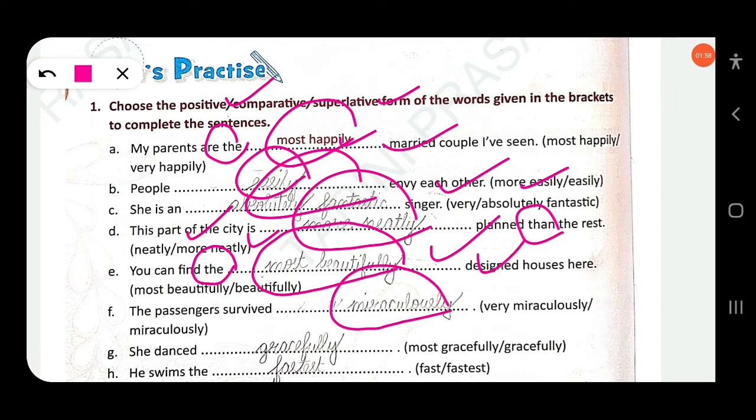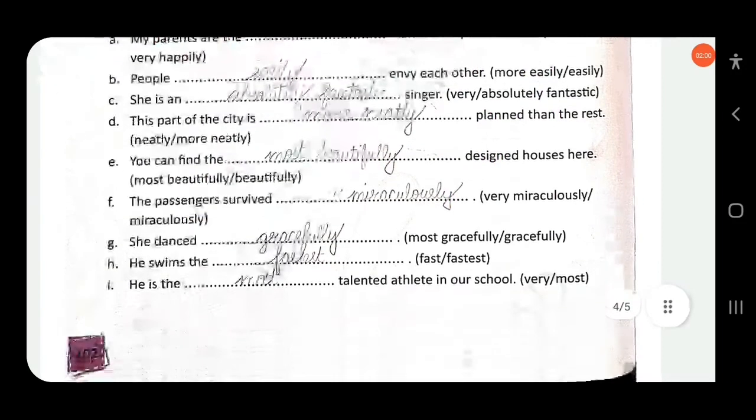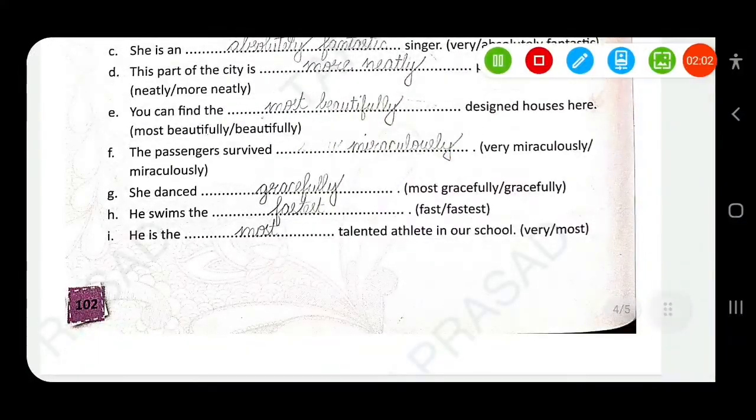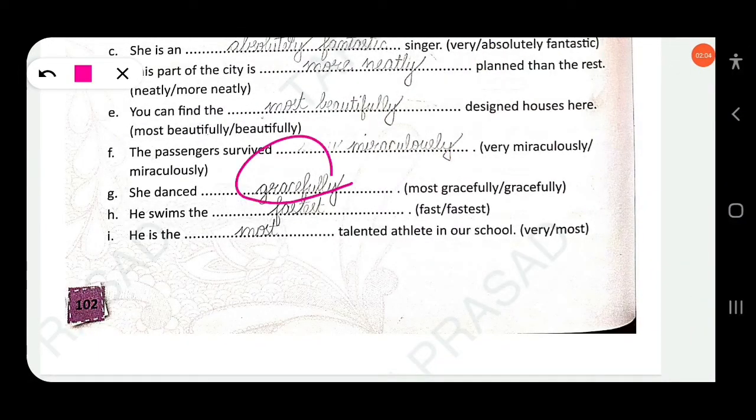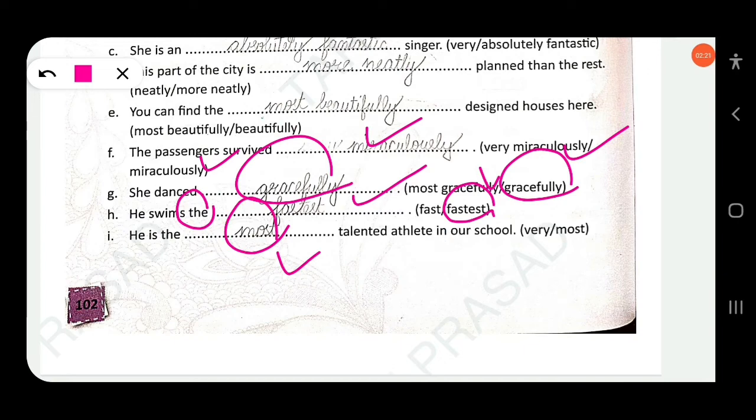Second one. Then next, she danced gracefully. Positive. Second one. Then next, he swims the fastest. Here the definite article is used, so the superlative degree will be used. Second one. Then next, he is the most talented athlete in our school. As the definite article is used here, most talented. Clear?